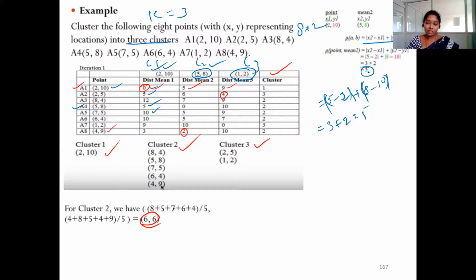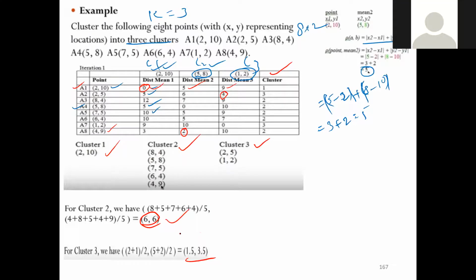And what is the mean for cluster 3? 3 by 2, 7 by 2. Whatever the result, that is 1.5, 3.5. That is the mean for cluster 3. So now we are having the new means. And what is the next step?